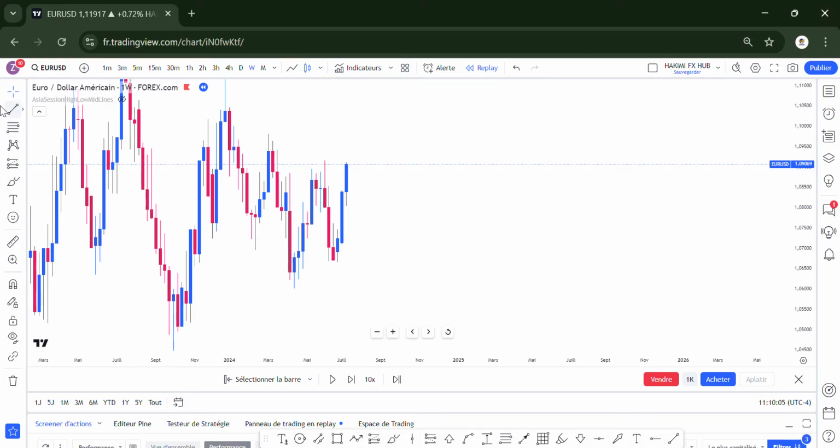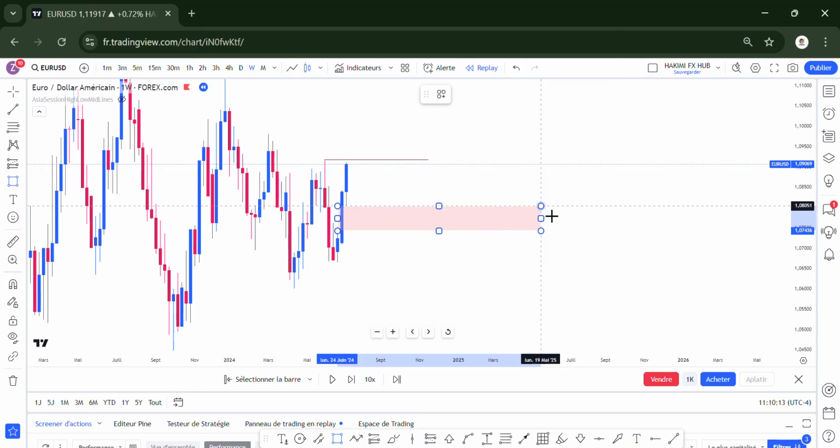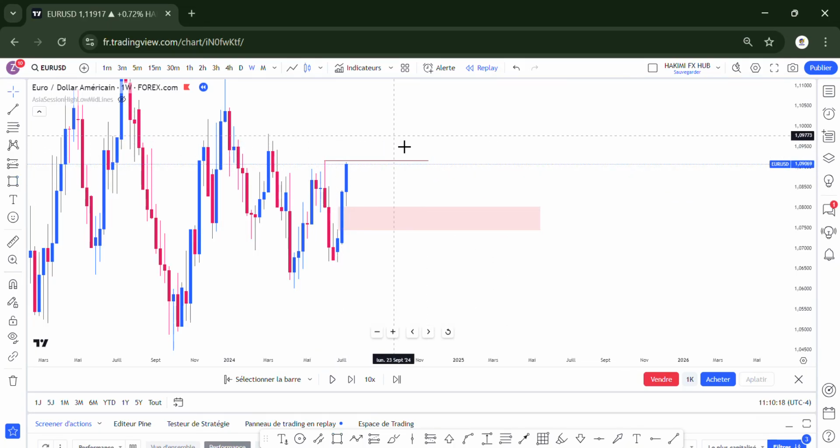Now, we can say this is the high, this one is the ERL, and this one is the imbalance we created, the gap, and this one is my IRL. So the first thing we wait for is the ERL to be taken out; after that, the market must draw to that imbalance, seeking liquidity, and again draw to an imbalance, seeking liquidity. That's how the market plays.